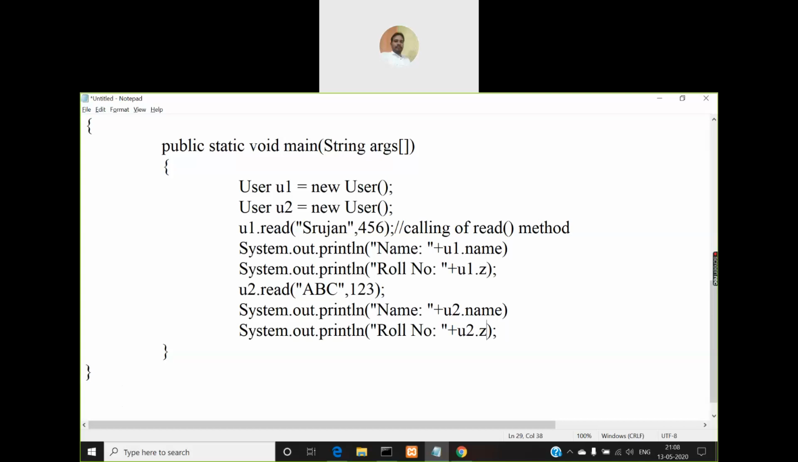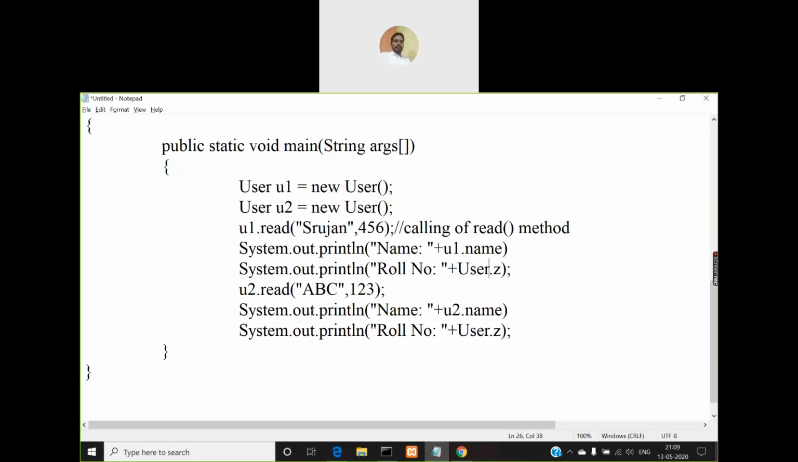Instance variables will have multiple copies, one copy separately for each object. If there are n objects, then there will be n copies of those instance variables. But for a static variable, irrespective of how many objects you create, there will be only one copy for all the objects together. That's why we call them static variables, and we don't require an object to access them. Instead, we can use the name of the class, like this: user.z. You don't require an object to access the static variable's value.